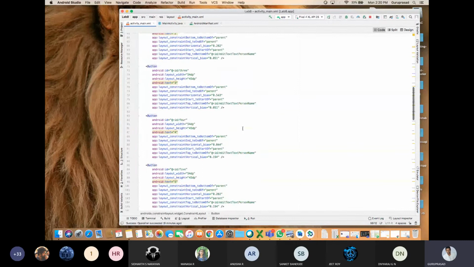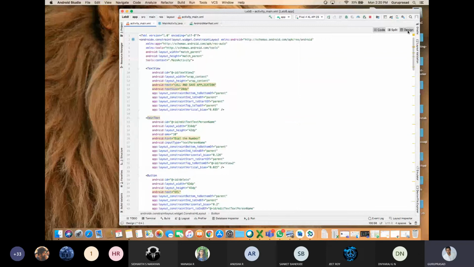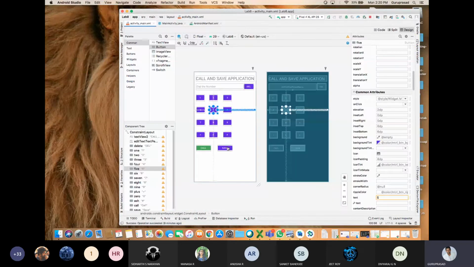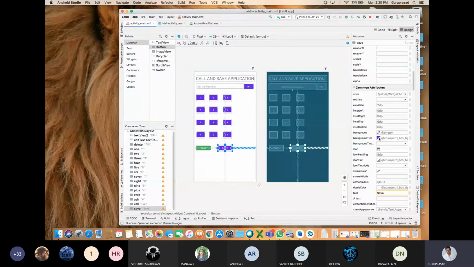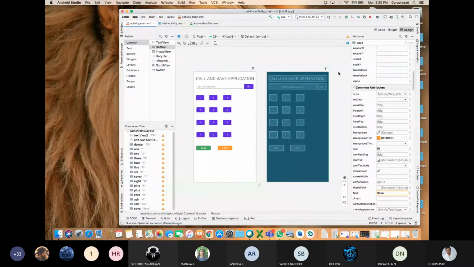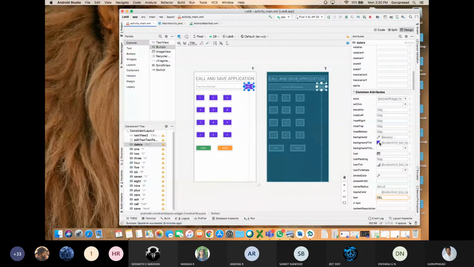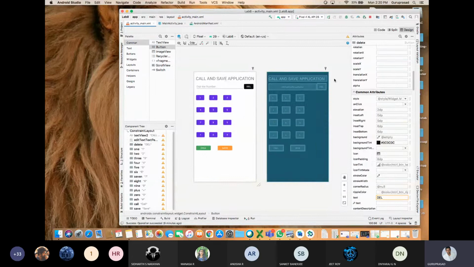For the save button, I'll double click on this. I'll go with orange. Save. Then for delete, I'll double click on this. Black I'll give. Is that fine? You can give anything. Okay. Everything is over.